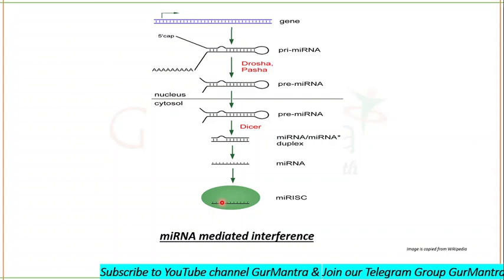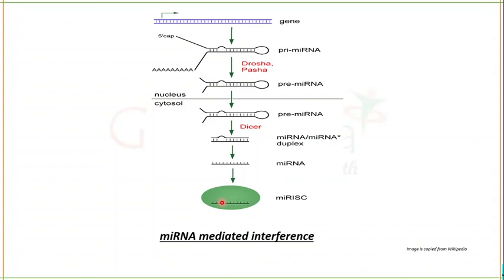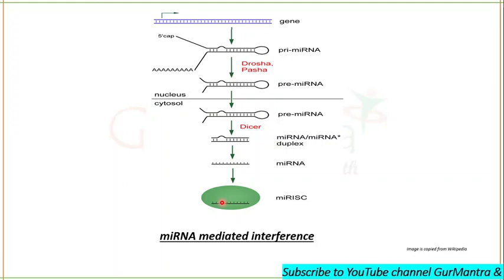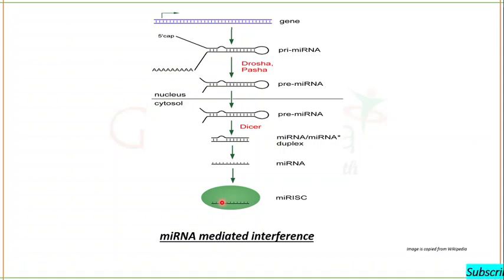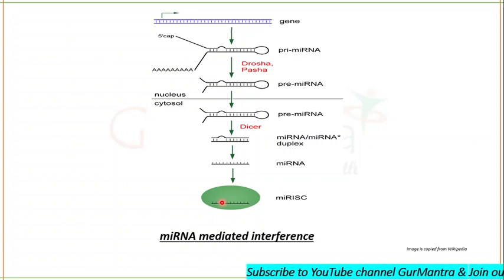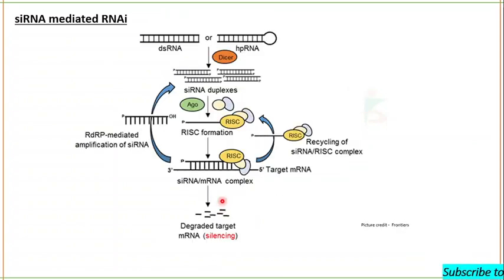In the case of animals, miRNA recognizes the seed sequences. And what are seed sequences? These are the 2 to 8 nucleotide sequences from the 5' end, and we read them towards the 3' end. That's all.